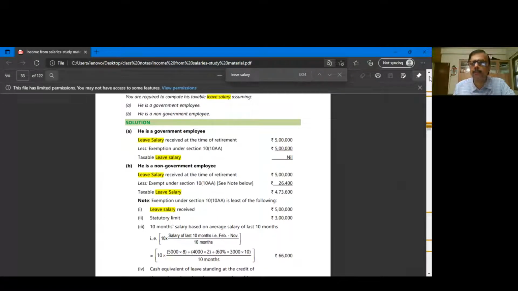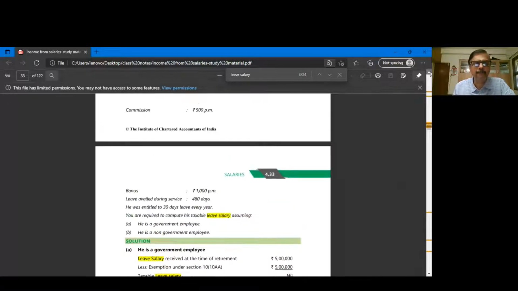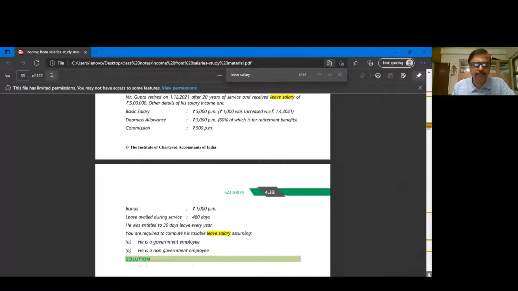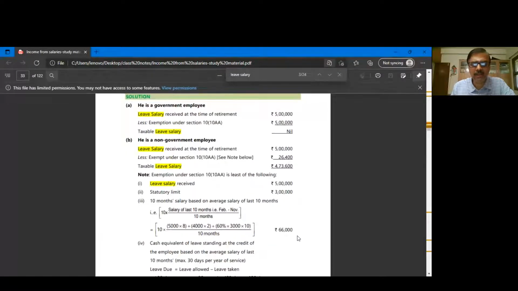Look at the date here. It says basic salary was increased from 1/4/2021. So for 2 months, he is receiving only 4,000. For 8 months, he is receiving rupees 5,000. Plus, you have to consider 60% of DNS allowance, which is 3,000, into 10 months, divided by 10. So 10 months into average salary means 10 into the total monthly salary by 10, and you will get the average salary of 66,000. Are you able to follow this calculation?